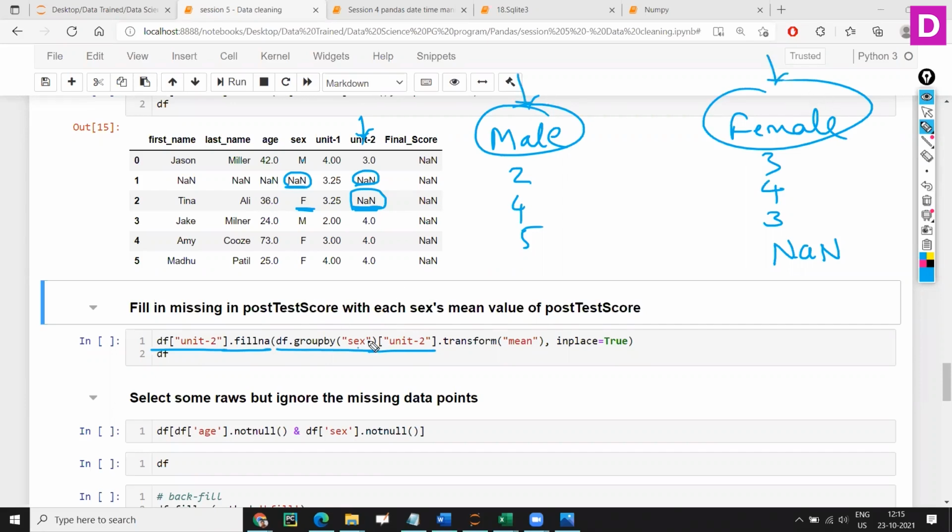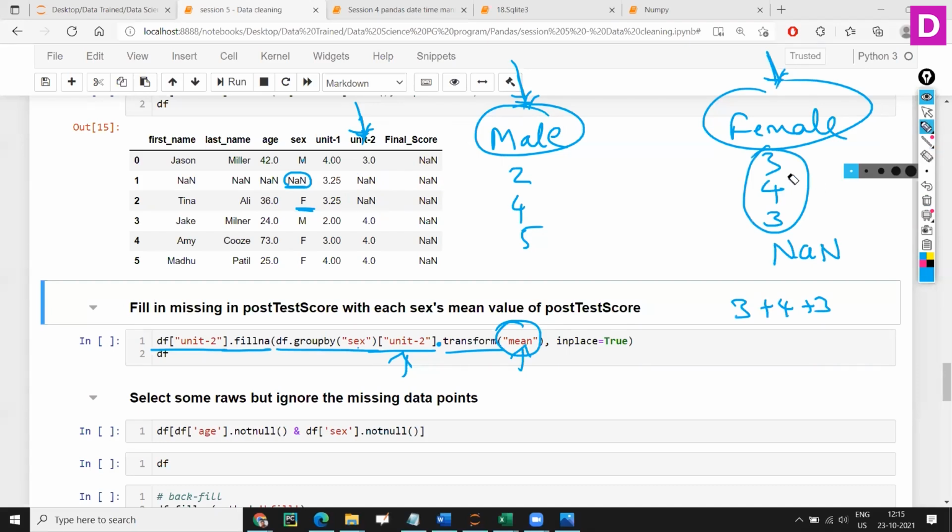Very simple. Then I'm selecting this column, unit 2, then I say dot transform. Transform what? Mean data. We have grouped male and female, then I'm going to transform mean data. So only female data will be fetched. 3 plus 4 plus 3.